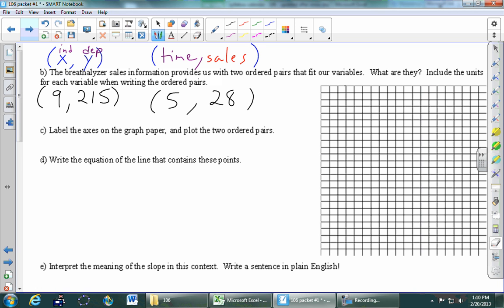Okay, so tens might be close. We'll give a quick count. 1, 2, 3, 4. Yeah, I think tens will get us there. Right now I'm looking at this line. I think that's the 100 line if I go by tens. So just looking at the graph, I feel like that's a good measure. Go by tens. So I'm not going to write all the numbers in there. You can put as many as you feel like. I'm just going to write every few of them. So let's see, 10, 20. Maybe I'll write every 20. You could also write every 50. Yeah, so you can label them however you wish.